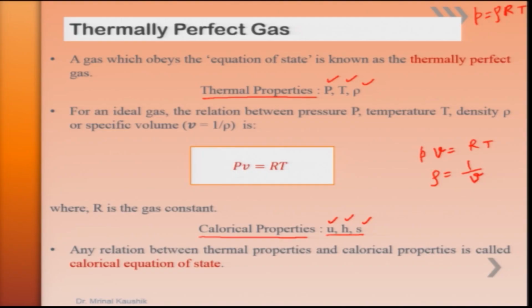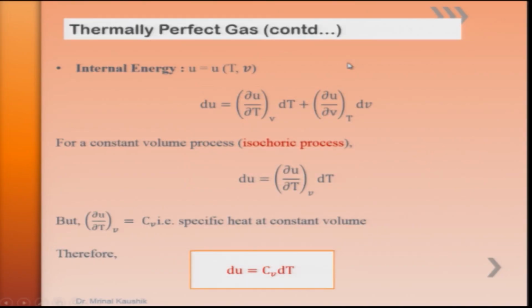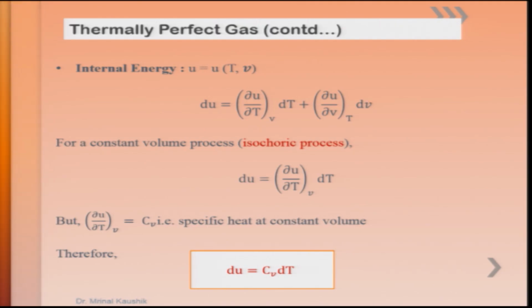Now, moving further, to fix the state of a system, internal energy can be written as a function of T and v.